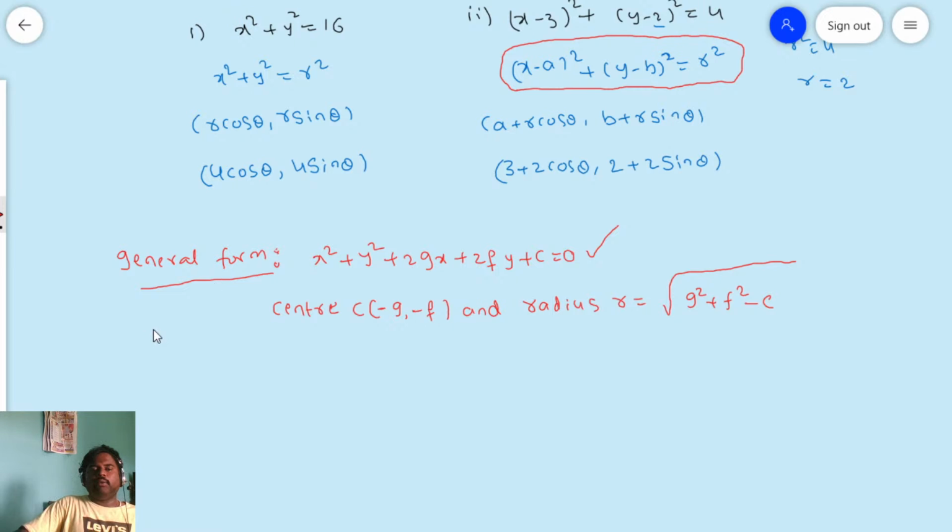Is it clear? Now I will give a problem for this. Please note down this formula. Okay. Now the first problem is,